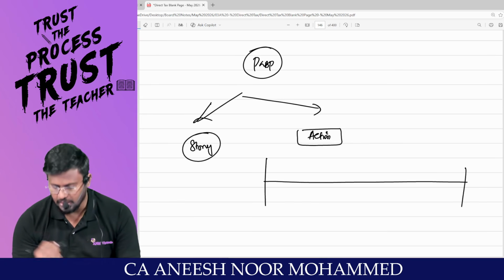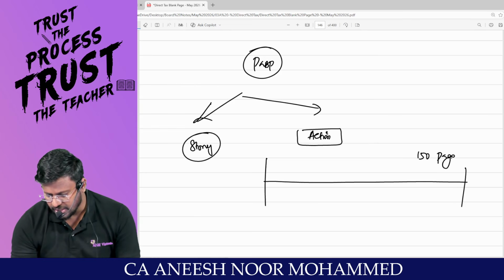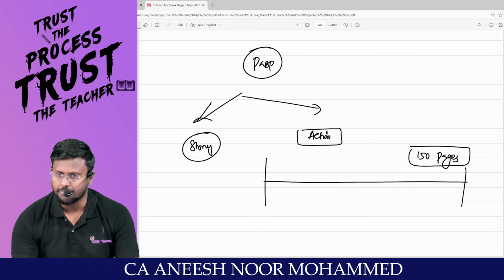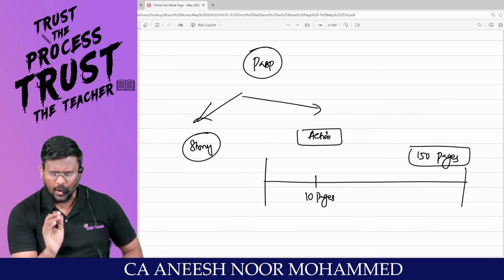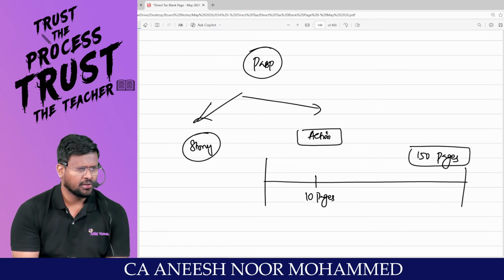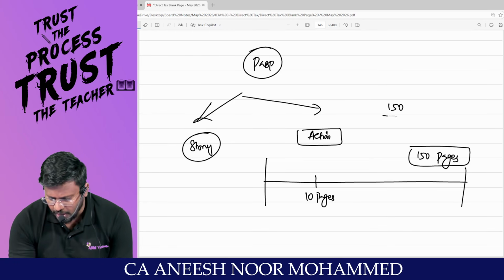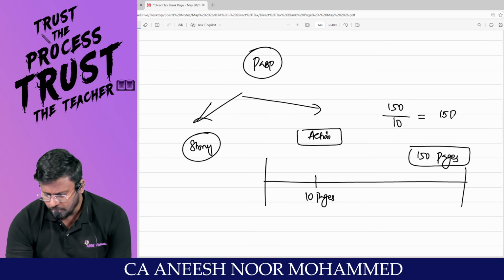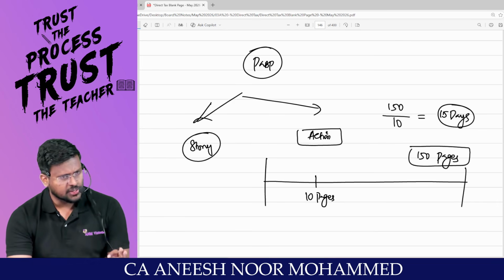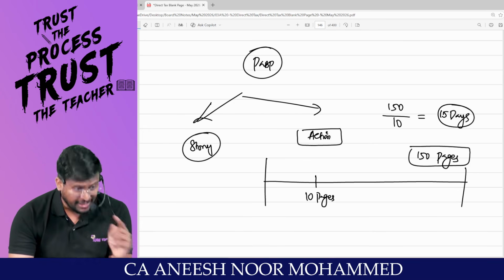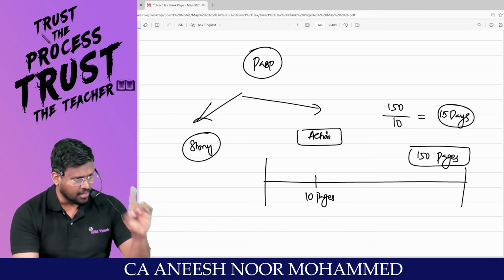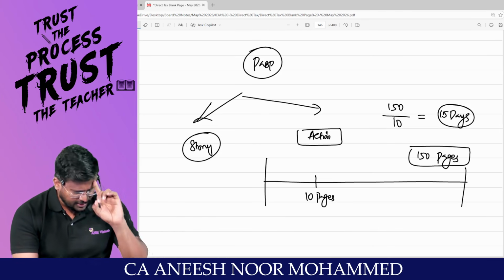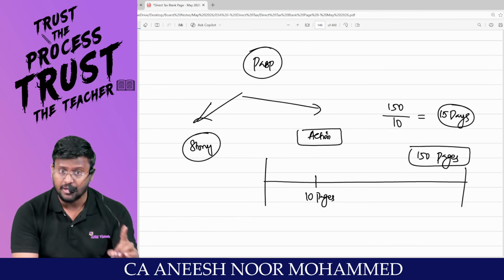There may be 150 pages of discussion we would have done for the Profits and Gains of Business or Profession. Break it. One day you can spend 10 pages. From the start, one day you study 10 pages. That means 150 divided by 10, properly in 2 weeks you can complete one proper study of PGBP. It's not just study, proper study. Lifetime settlement. One time you study any subject properly and you apply.